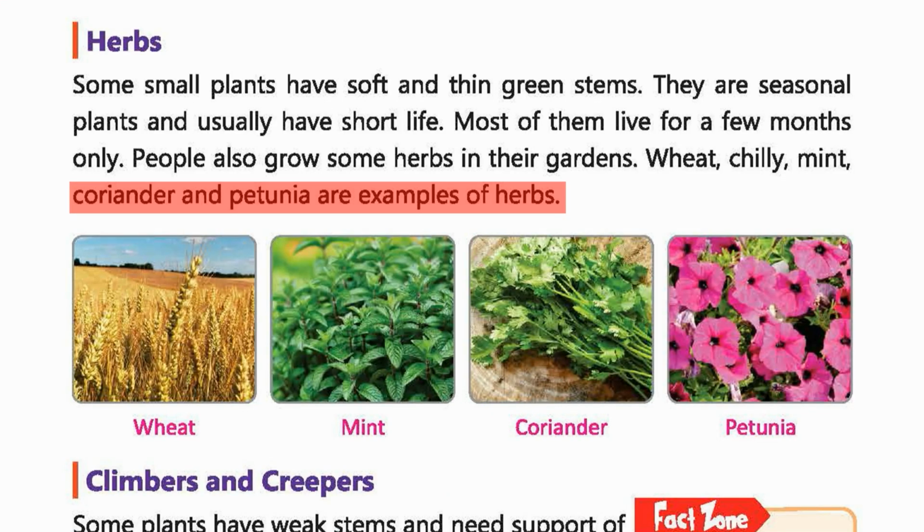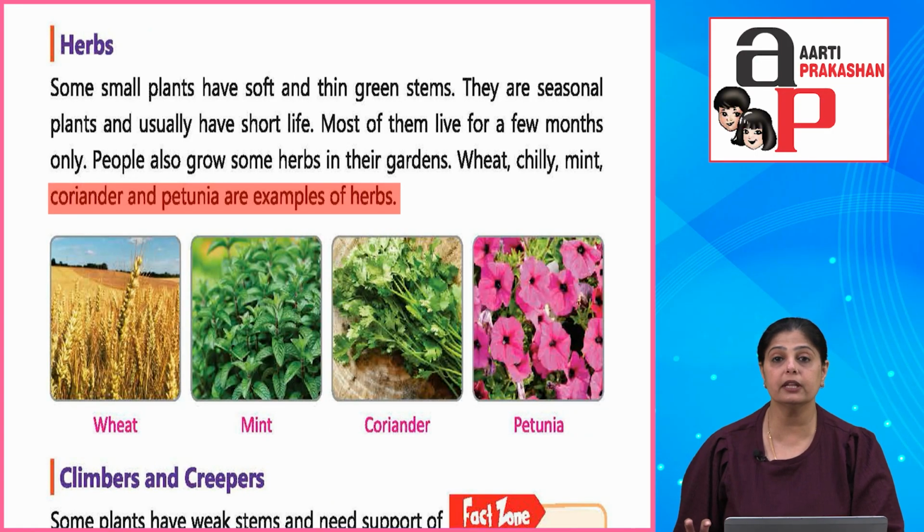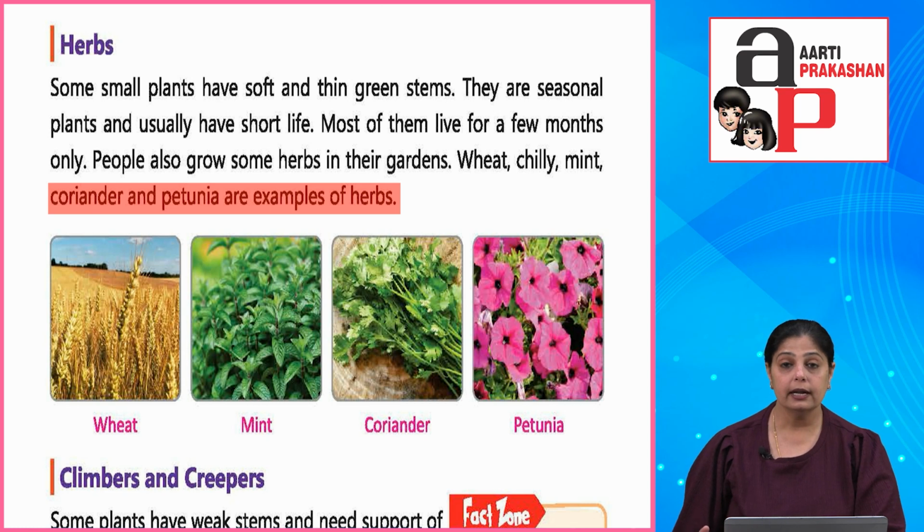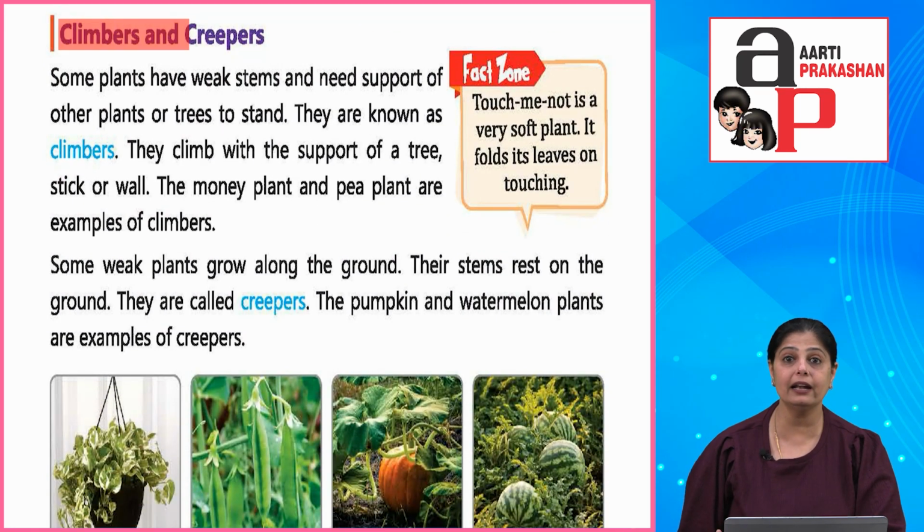Okay, now children, there are some plants that need a support, okay, or they want something to lean on in order to grow. Now these are called climbers and creepers. So some plants have weak stem. इनके stems जो होते हैं काफ़ी weak होते हैं, okay, और उसकी वजह से उन्हें support चाहिए किसी चीज़ का और of other plants or trees to stand. Okay, they are known as climbers. They climb with the support of a tree, stick or a wall. The money plant and pea plant are examples of climbers.